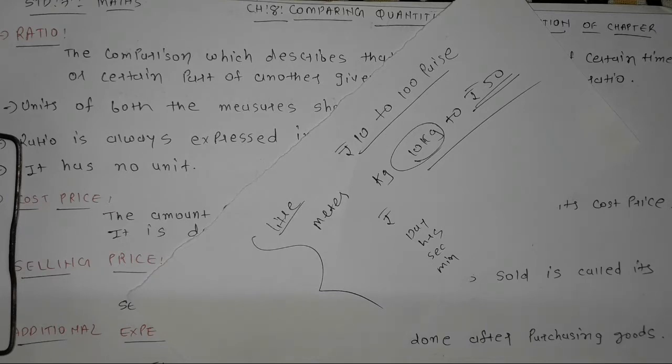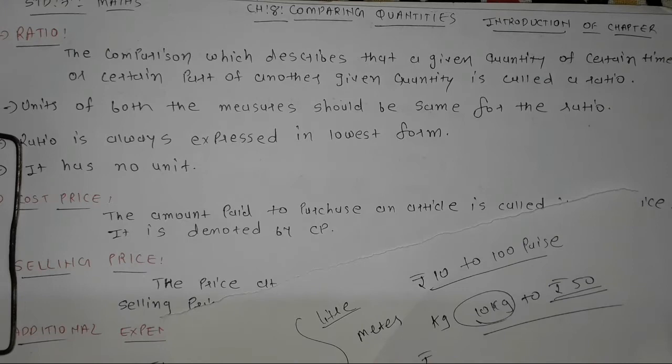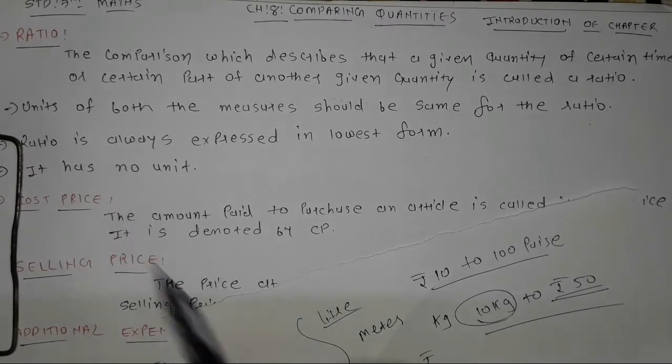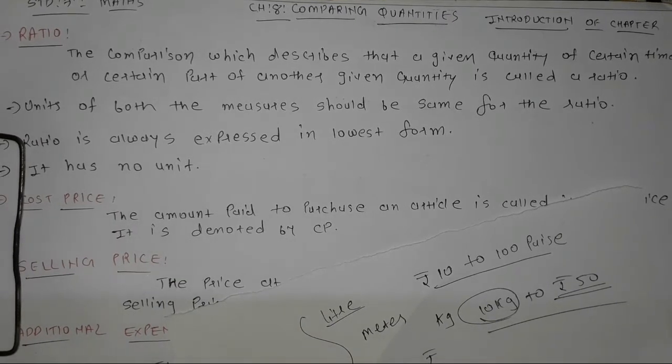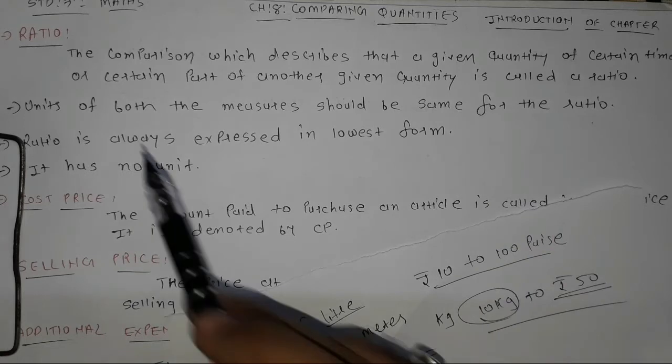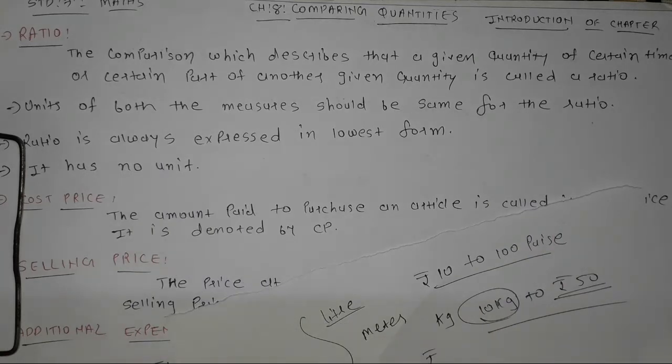So now the first thing is how to compare two quantities. Here the first topic is ratio. The comparison which describes that a given quantity is a certain number of times or a certain part of another given quantity is called ratio.